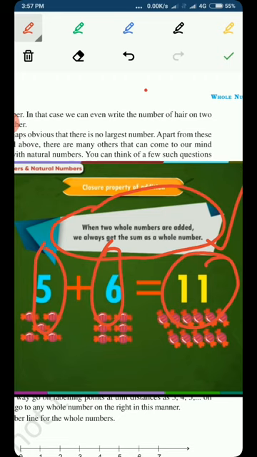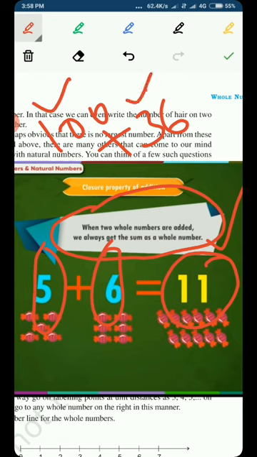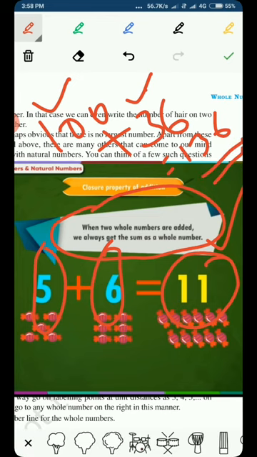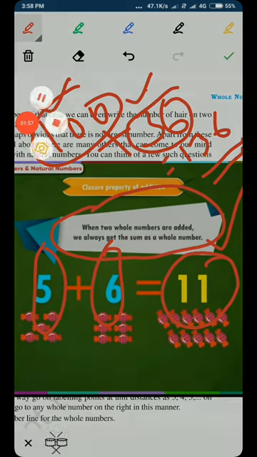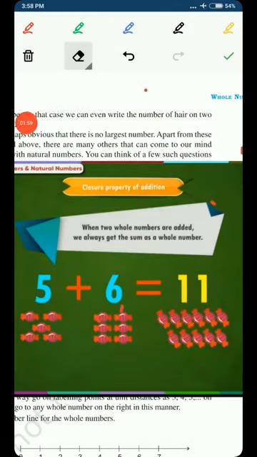Like we are having countless whole numbers starting from 0 and going up to infinity. So when you will apply this rule or this property to any pair of numbers, you will see that this property is always satisfied. For example, you can take 100 plus 36. 100 is a whole number, 36 is a whole number. After the addition, we are getting 136, which is also a whole number.